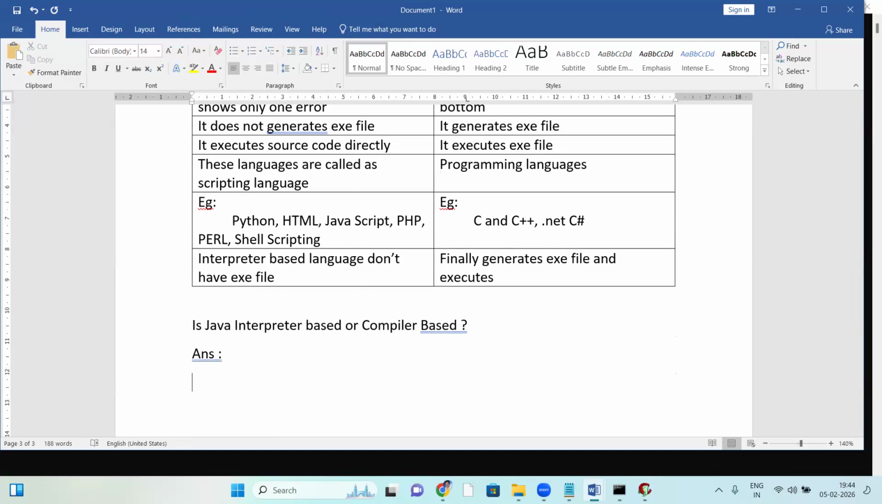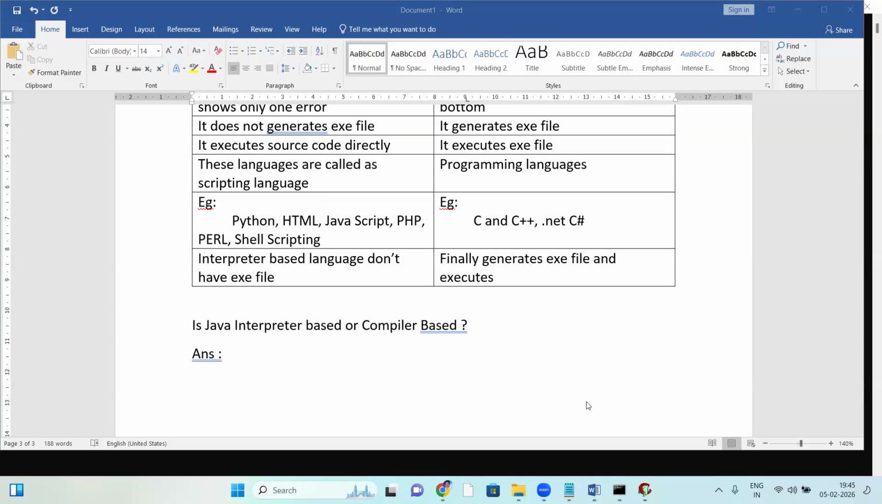Java, compiler based, interpreter based. Anyone? Both interpreter as well as compiler. Samay is saying compiler based. Somi Yadav is saying compiler based. Yes, interpreter as well as compiler. And next, Vani says compiler based.